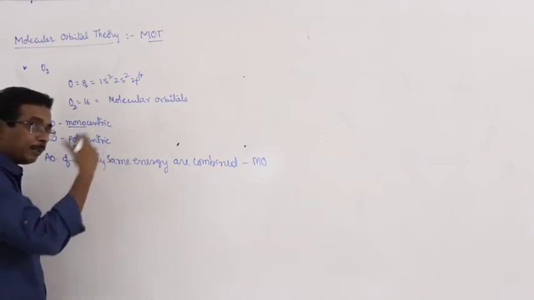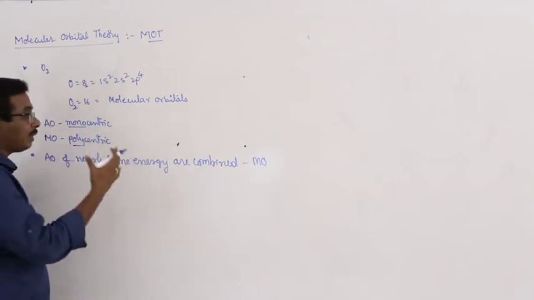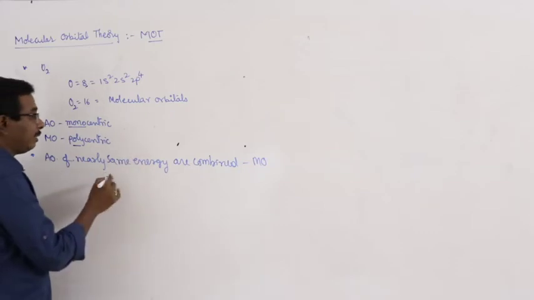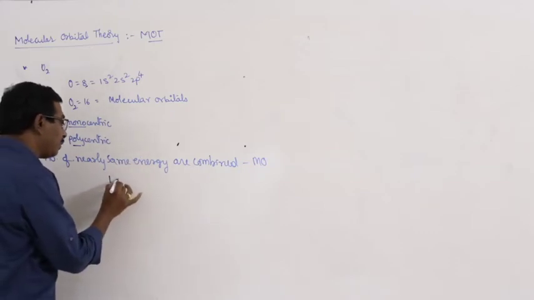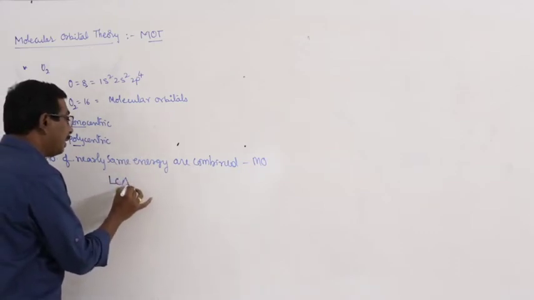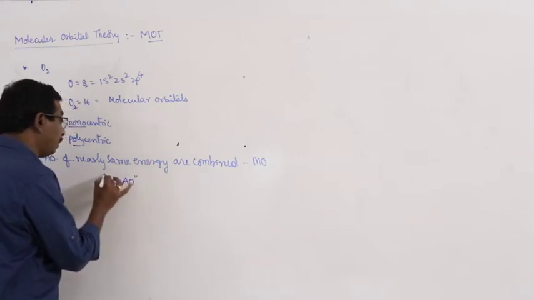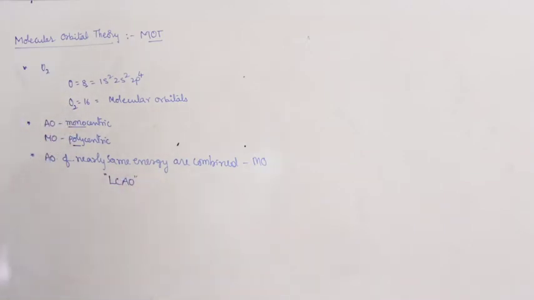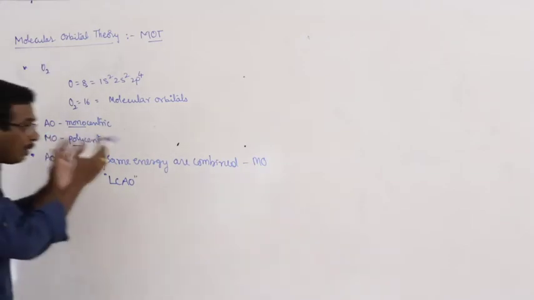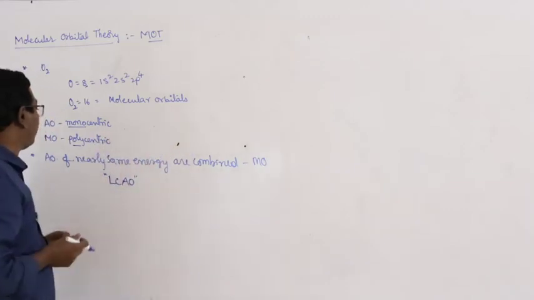Here the combination of the atomic orbitals of nearly the same energy takes place through the linear combination of atomic orbitals. This is one method of combination of atomic orbitals.